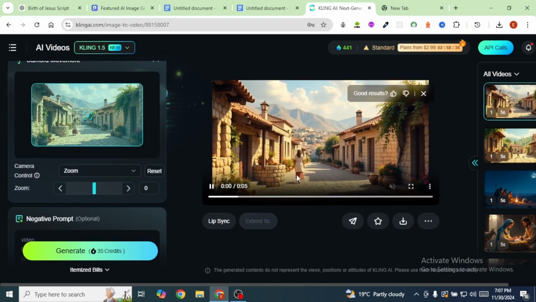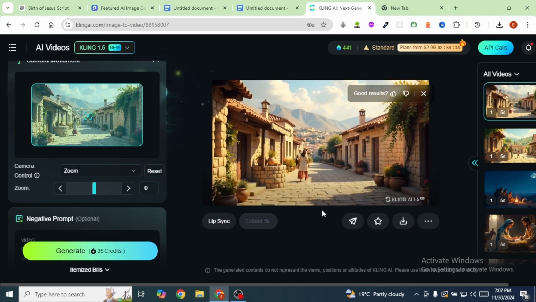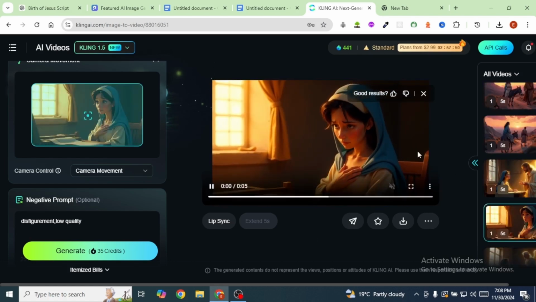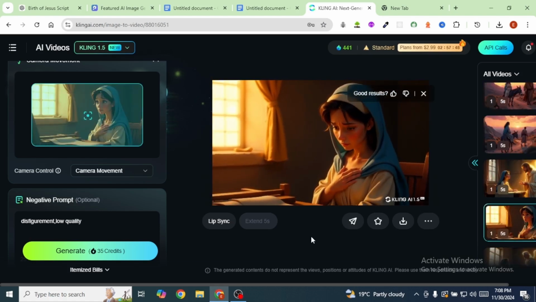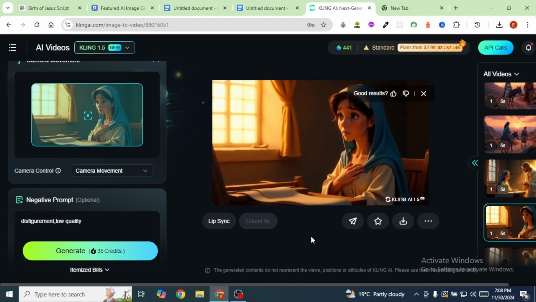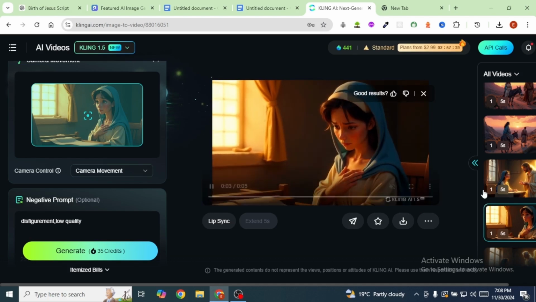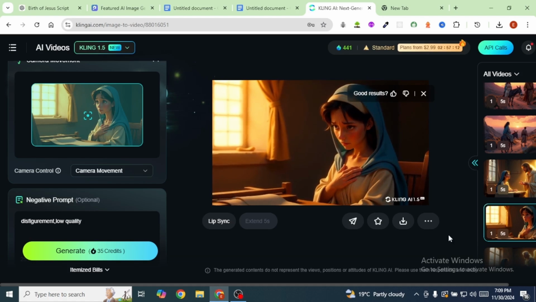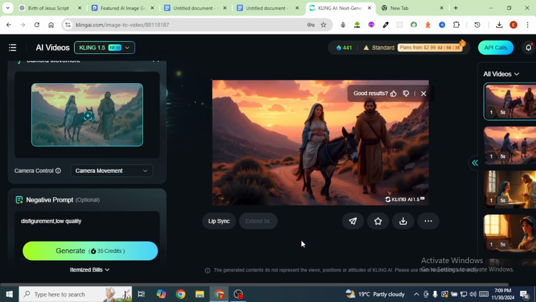You can see what has been generated for me by Kling AI. This is another generation that I have gotten from Kling. And you can see this other one that has also been generated for me from Kling. I really like the clarity that comes with Kling AI videos. So using the same procedure, I'm going to generate the remaining videos for the remaining scenes. So now I have completed generating my videos.